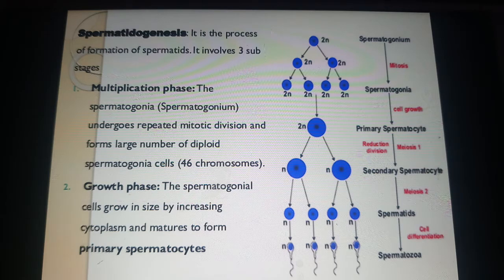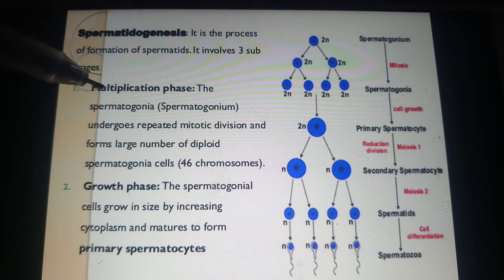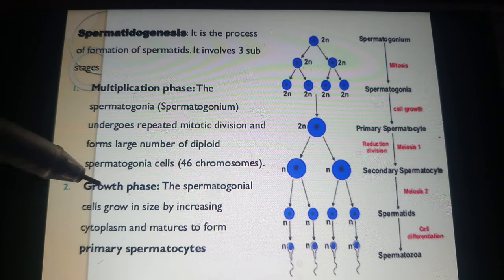Here it includes three phases: the multiplication phase, the growth phase, and the maturation phase. It involves the formation of spermatids.